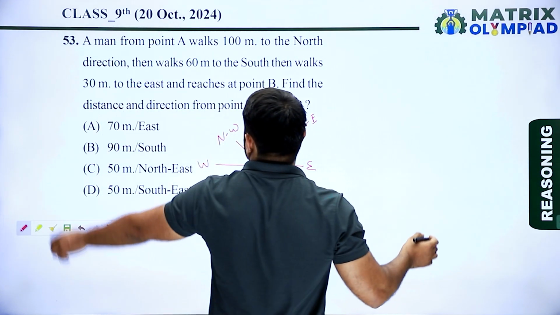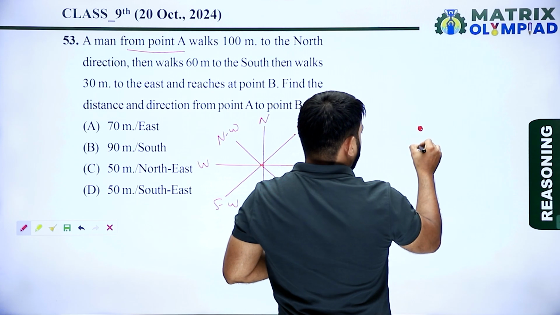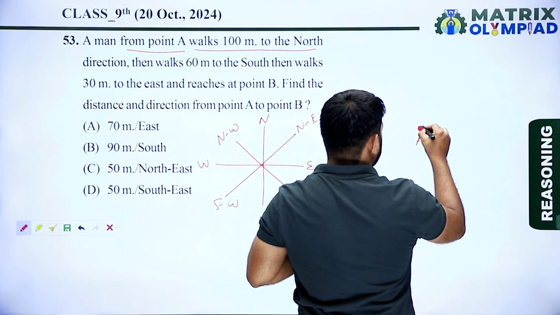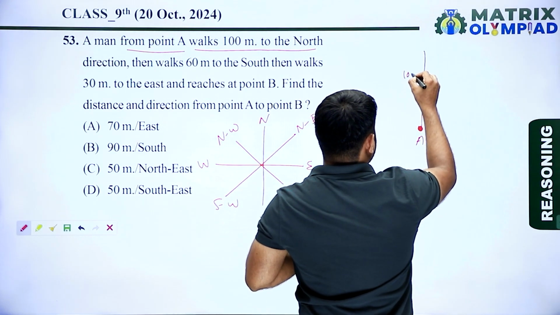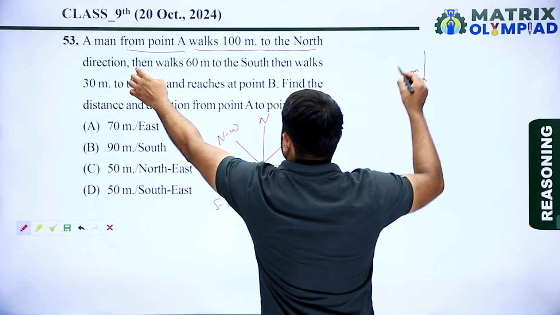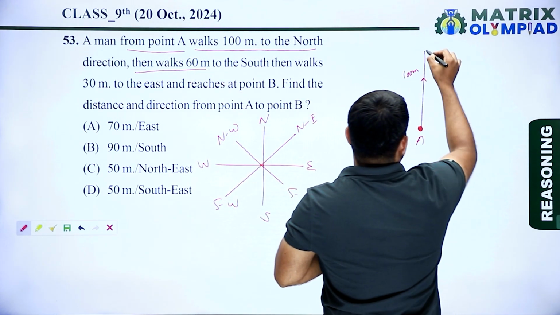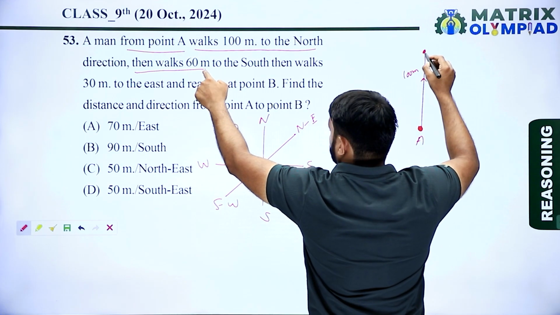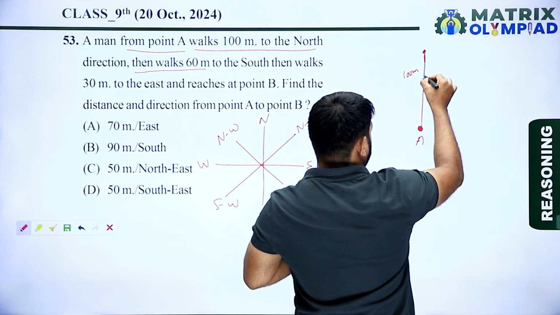Now according to the question, a man starts from point A. The man walks 100 meter to the north direction. First the man goes 100 meter towards north, then walks 60 meter to the south. From here he goes 60 meter towards the south direction.